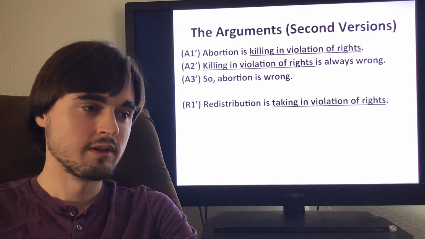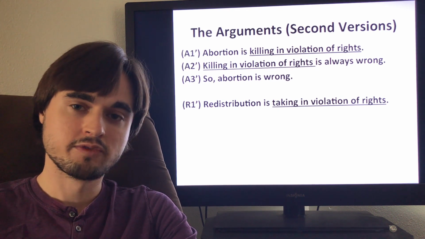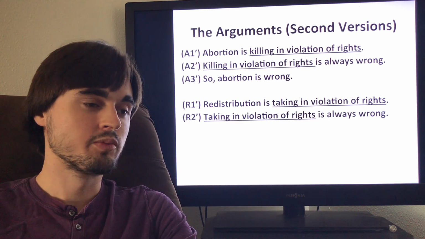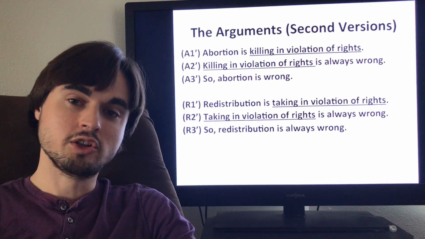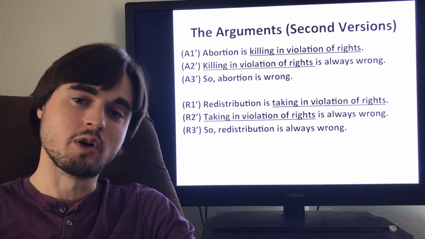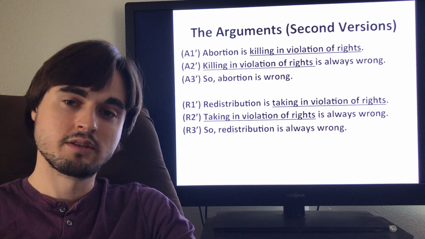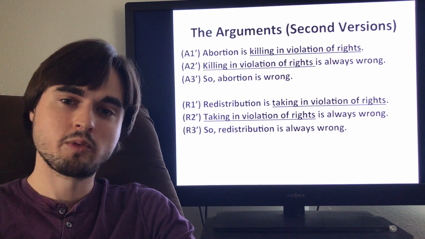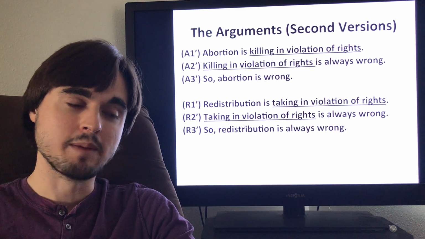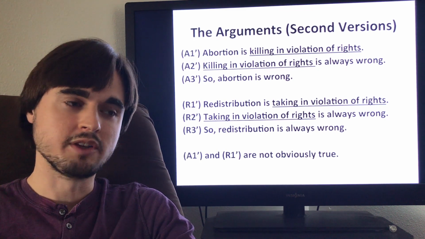And then the second argument. Premise R1 prime: redistribution is taking in violation of rights. Premise R2 prime: taking in violation of rights is always wrong. Conclusion: so redistribution is always wrong. Okay? Now, in the earlier, simple version, the premises might have been somewhat plausible, but now that we've filled in exactly what we mean by murder and theft, I think that the first premises are not obviously true.